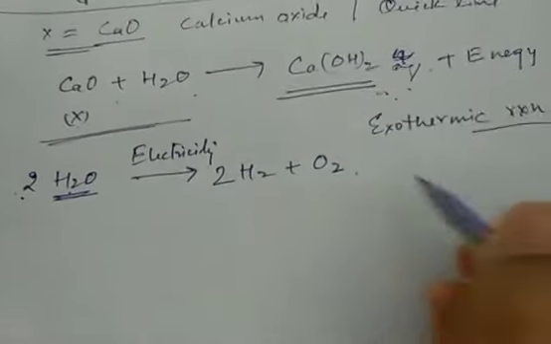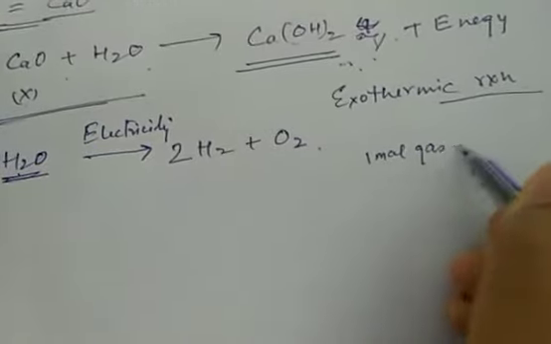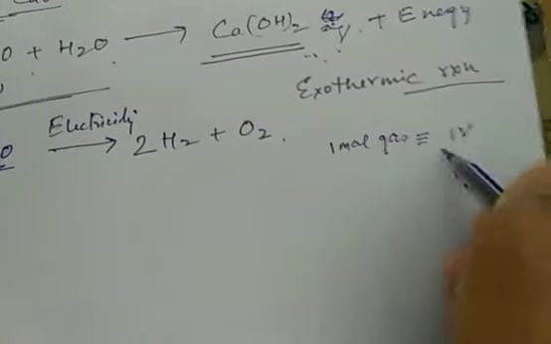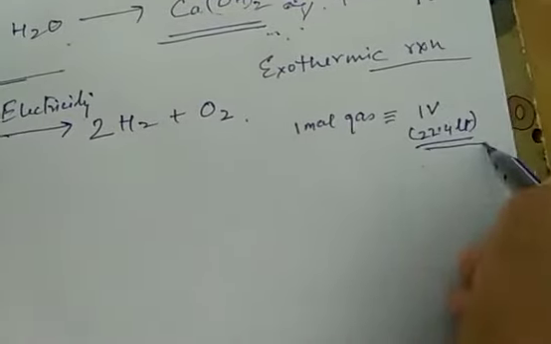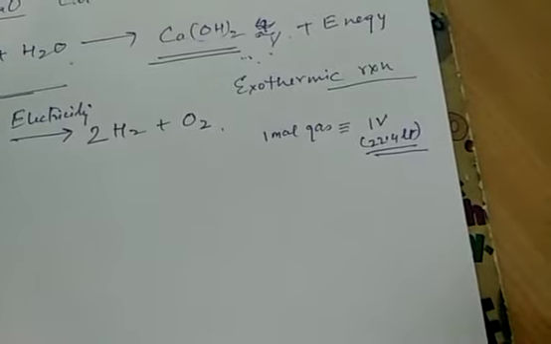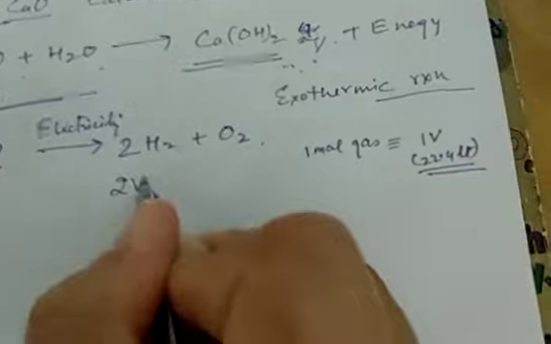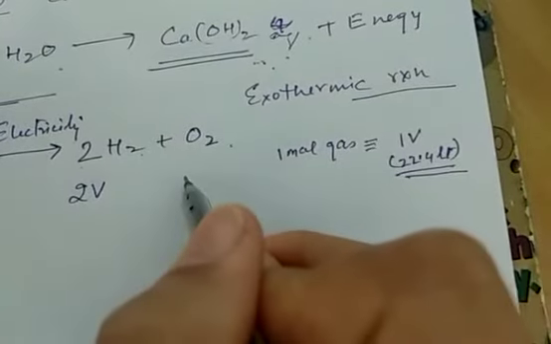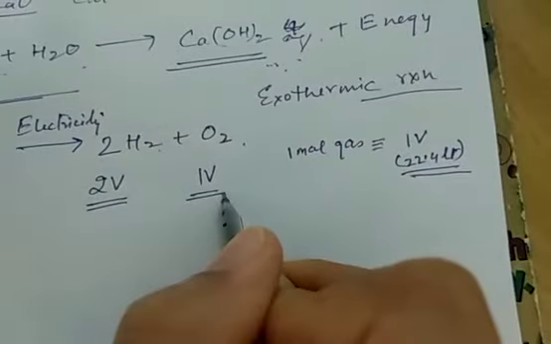As I already told you, 1 mole of gas has 1 volume, and this 1 volume is 22.4 liters. This is universal for all gases irrespective of their nature or their molar mass. So 2 moles of hydrogen is 2 volumes, and 1 mole of oxygen is 1 volume. That is, hydrogen is double the oxygen.